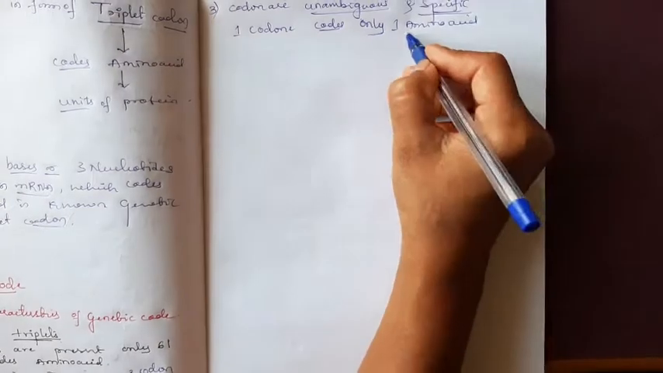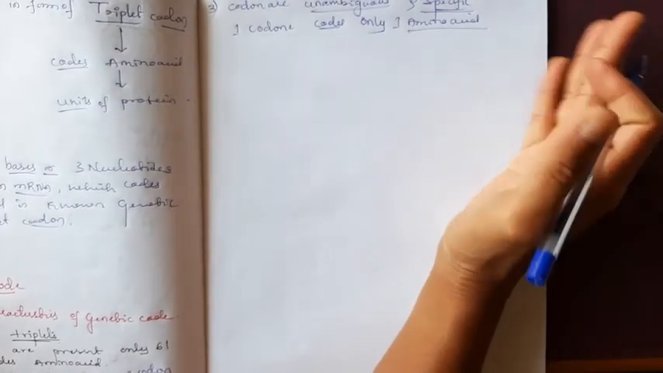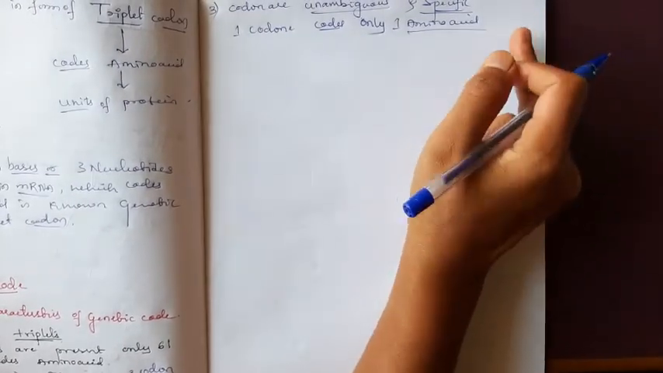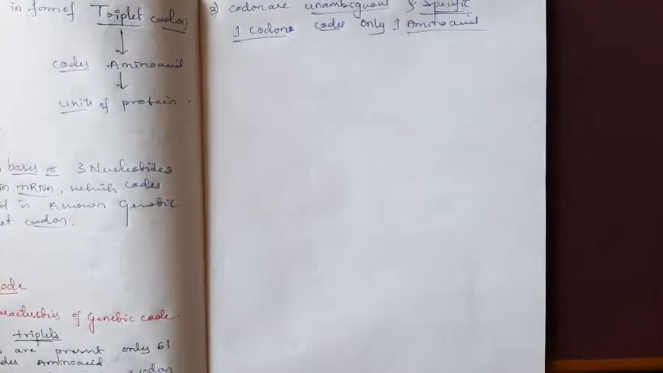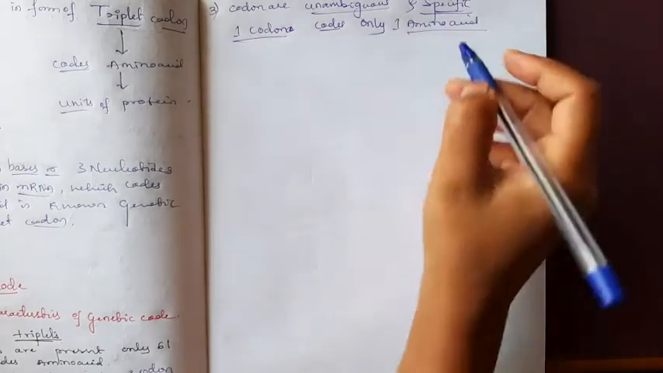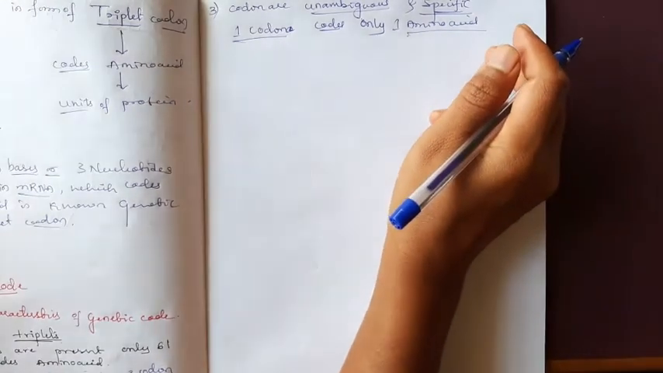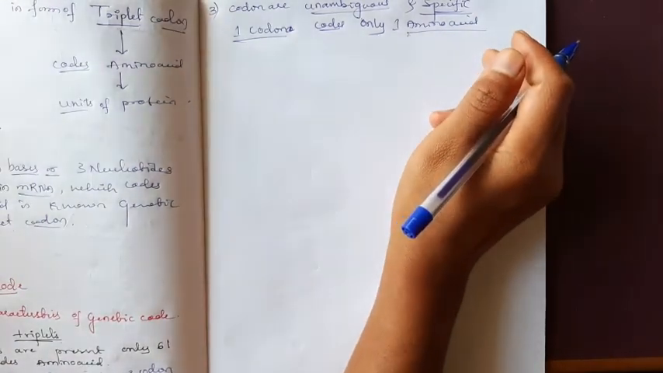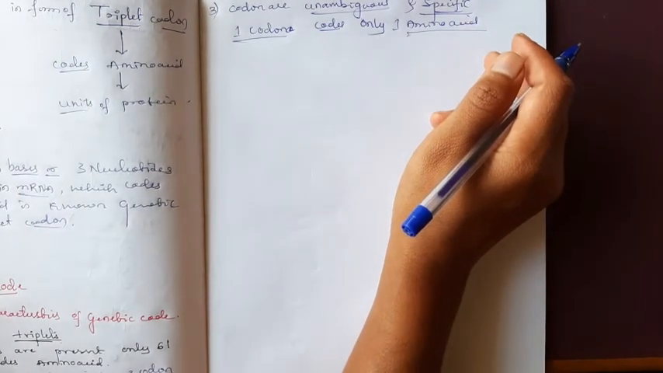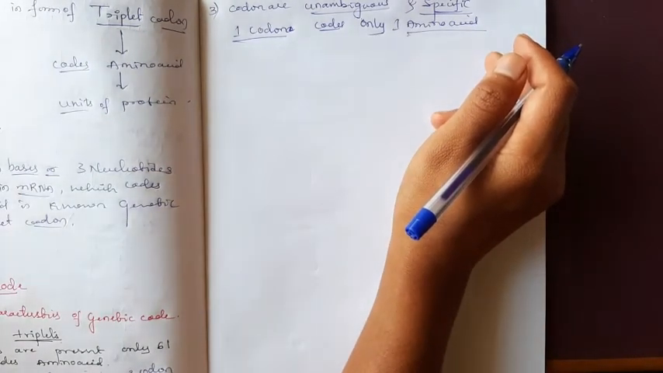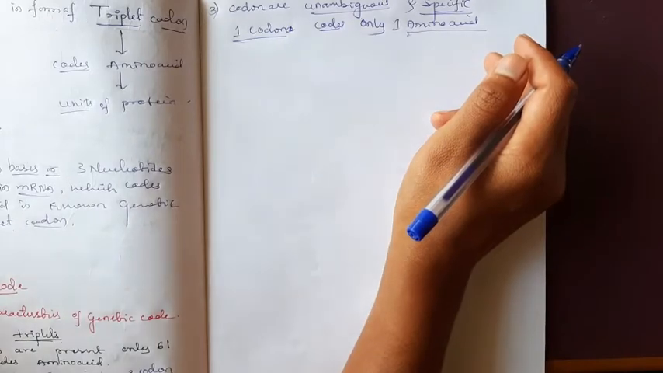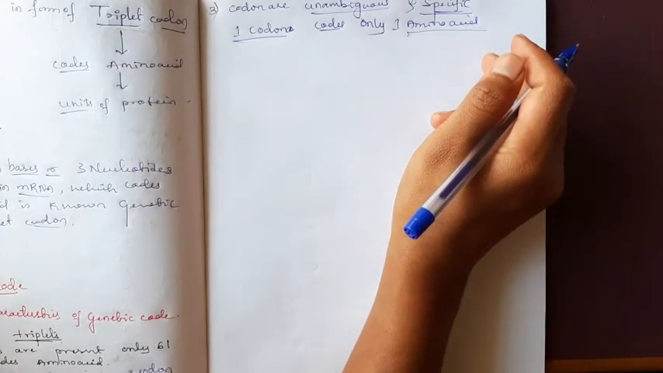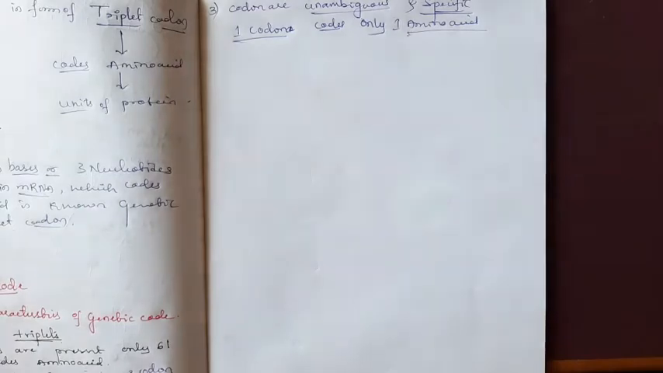An amino acid can be coded by many codons, but the capacity of one codon is that it can code for only one amino acid. Codons are very specific.